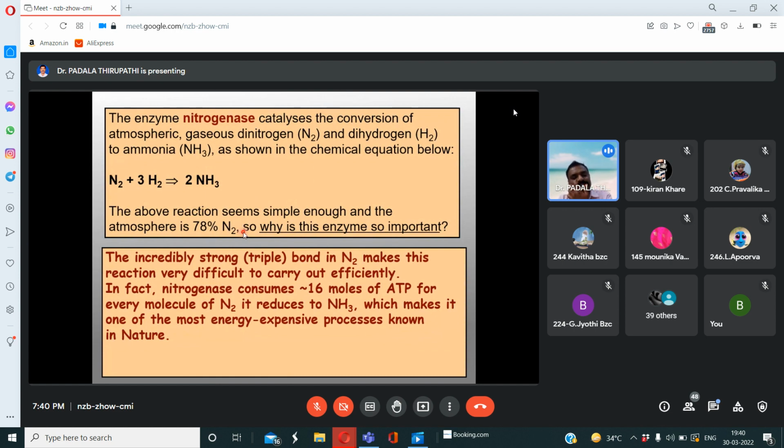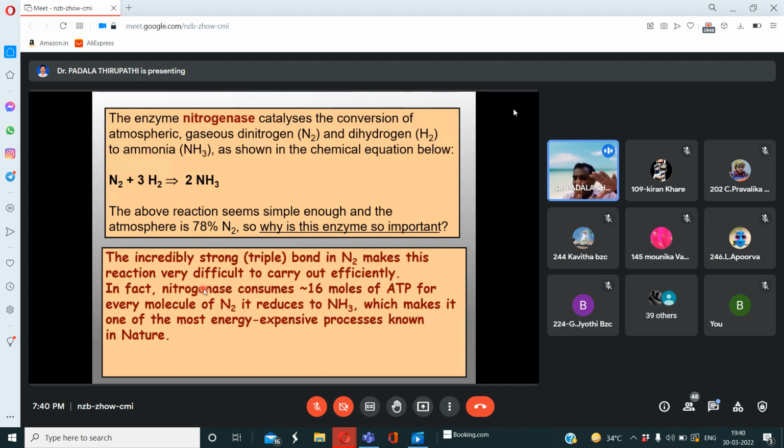Okay. Then some of the friends are asking me personally, sir, why is this enzyme so important? This enzyme means nitrogenase enzyme. The strong triple bond of nitrogen makes this reaction very difficult to carry out efficiently. Between these two nitrogen atoms of molecular nitrogen, the triple bond is there. So the nitrogenase enzyme requires 16 moles of ATP. ATP means energy, energy molecules.